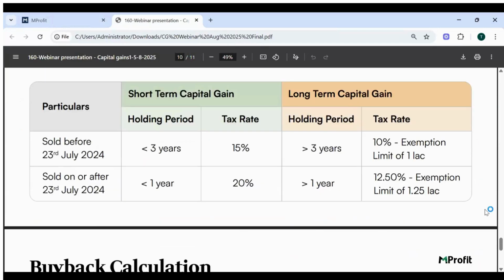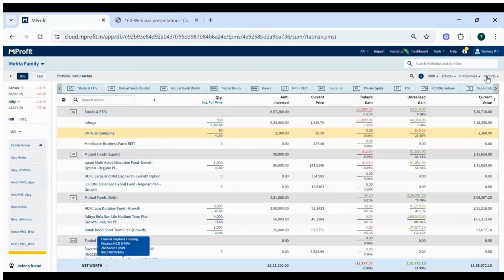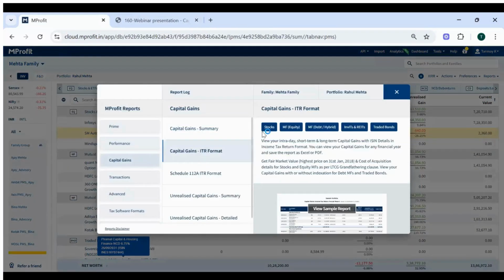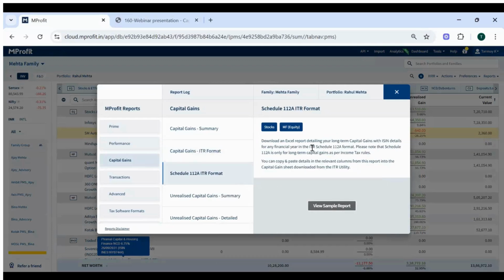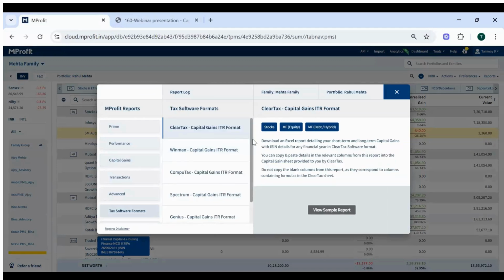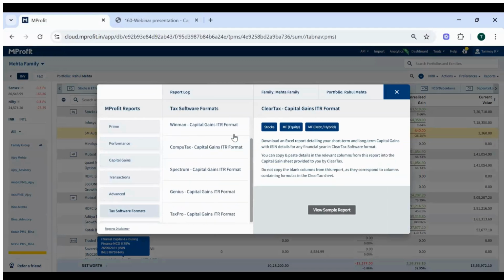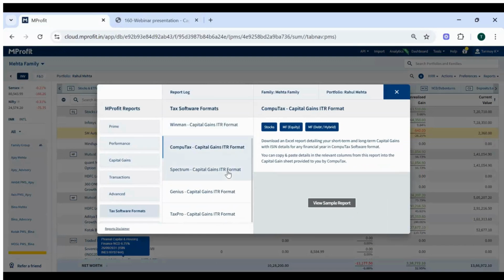Like Tanmay showed you, you can click on reports, go to capital gains ITR format, select the period that you're looking for, and for all the different asset classes you can generate a report. We also have a schedule 112A ITR format, which is for your long term capital gain needs, right? And as we also explained, we are also supporting certain tax software formats. So if you or your chartered accountancy firm are using any of these tax softwares like ClearTax, Spectrum, CompuTax, Winman, etc., you can download the capital gains in the exact same format in which it is required by these tax softwares.